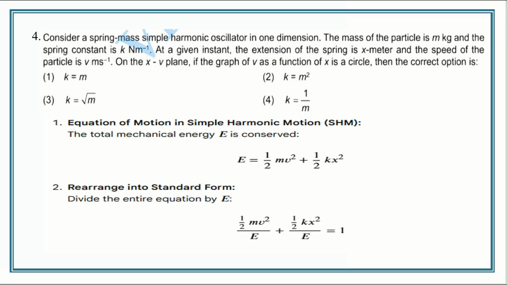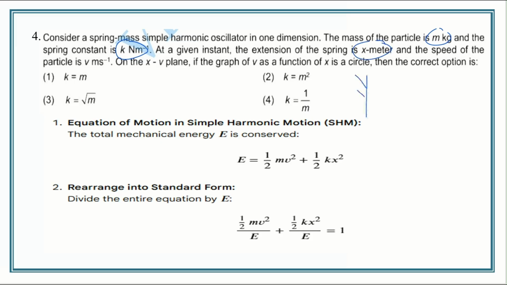Okay. The fourth question is, consider a spring mass simple harmonic oscillator in one dimension. The mass of the particle is m kg and the spring constant is k. We have to find this m kg and k Newton meter inverse. At a given instant, the extension of the spring is x meter.